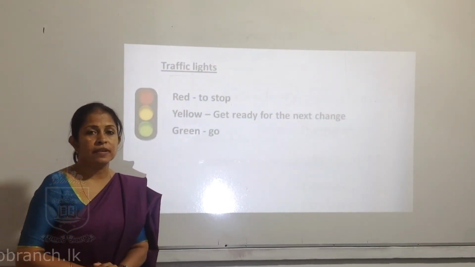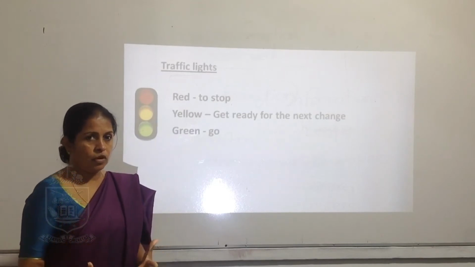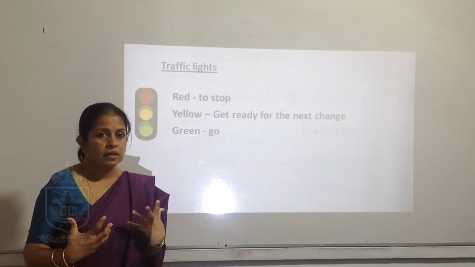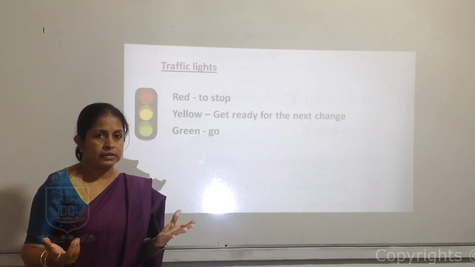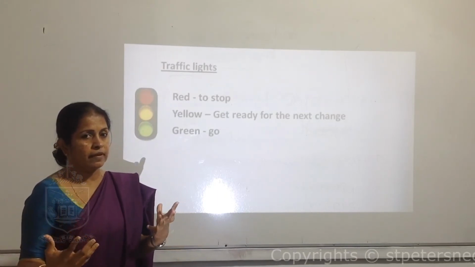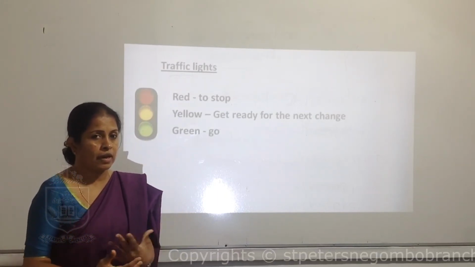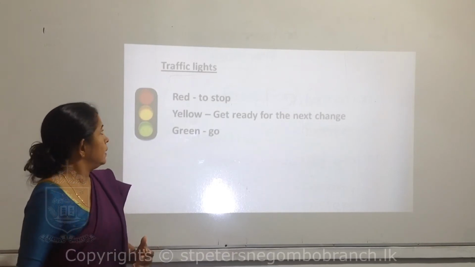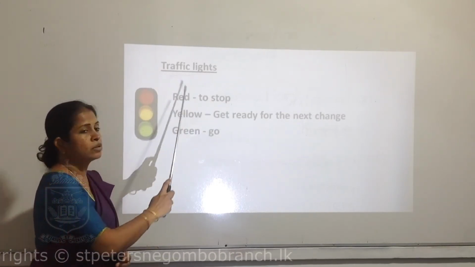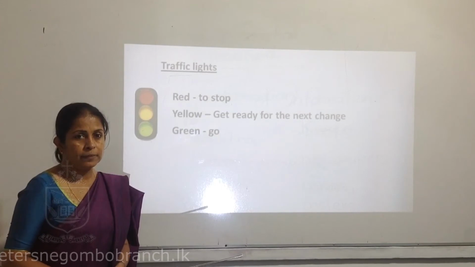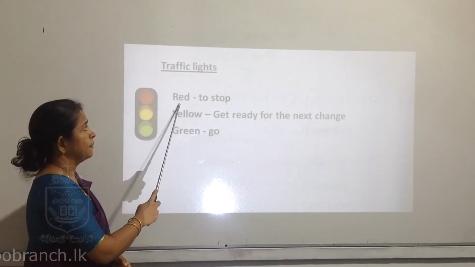Right. Now when we are walking, when we are using our vehicle, or when we are a pedestrian or any person, this is a very important thing. What is it?